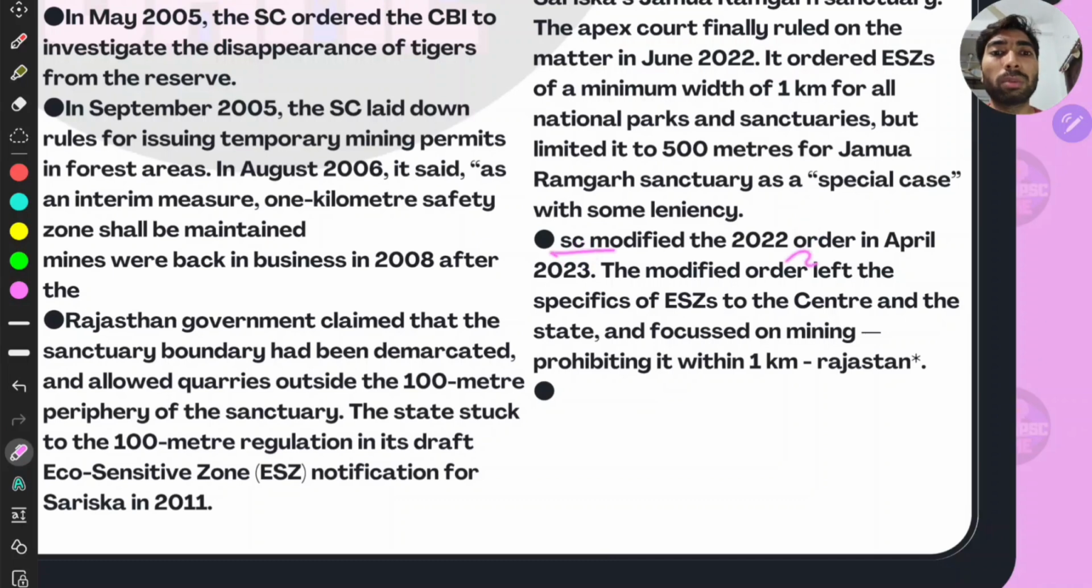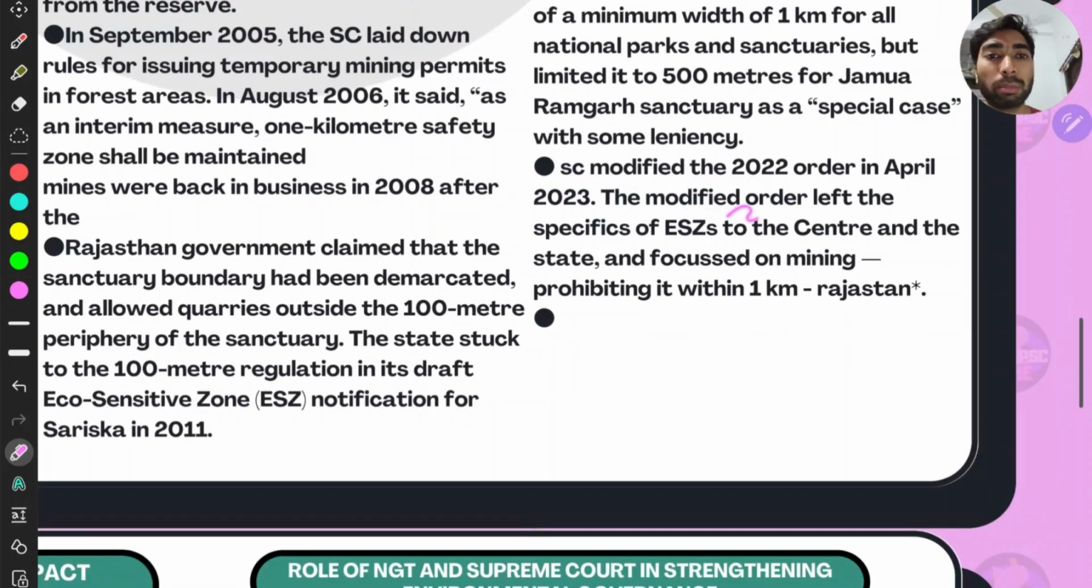Then again, the Supreme Court modified the 2022 rule in 2023. In just 1 year, they modified the order and left the specifics of the ESZ. They did not give the ecologically sensitive zone any specific details to the center and the states, and focused on mining. Mining, we have to focus on the 2023 SC order, for mining, prohibiting it within 1 kilometer in Rajasthan.